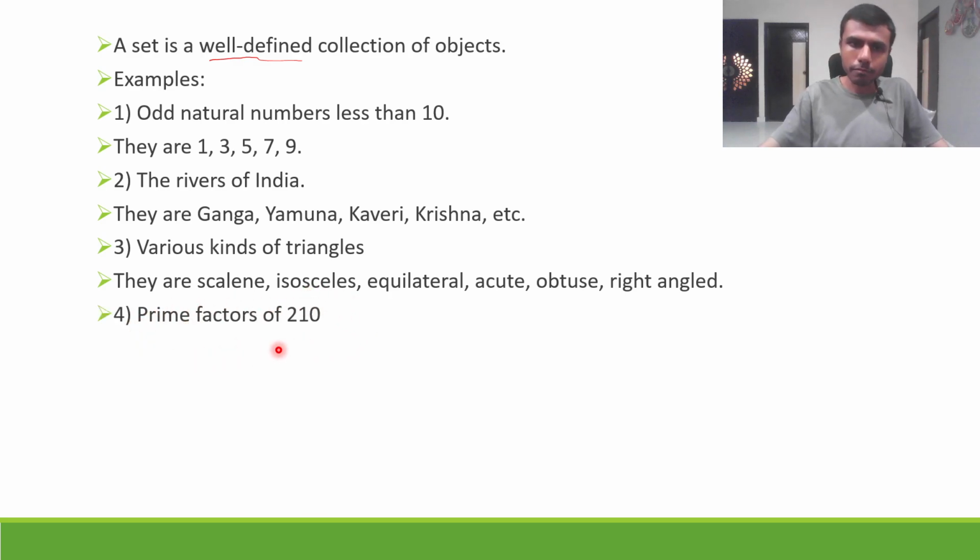Prime factors of 210. Prime factors. Arey sir, my teacher taught me way back in the 1990s, 1980, 1970. Arey, you were not even born at that time. Prime factorization. You know how to do prime factorization, like 210. In the good old days, first you divide by 2 and you get 105. Now since there is a 5, divide it by 5. Now what will you get? 21. So 3 and a 7 and a 7 and 1.